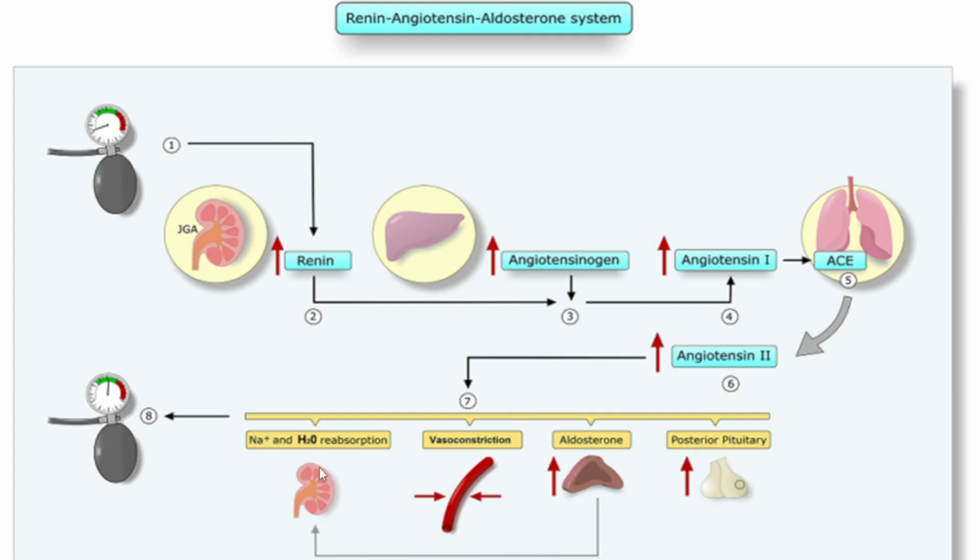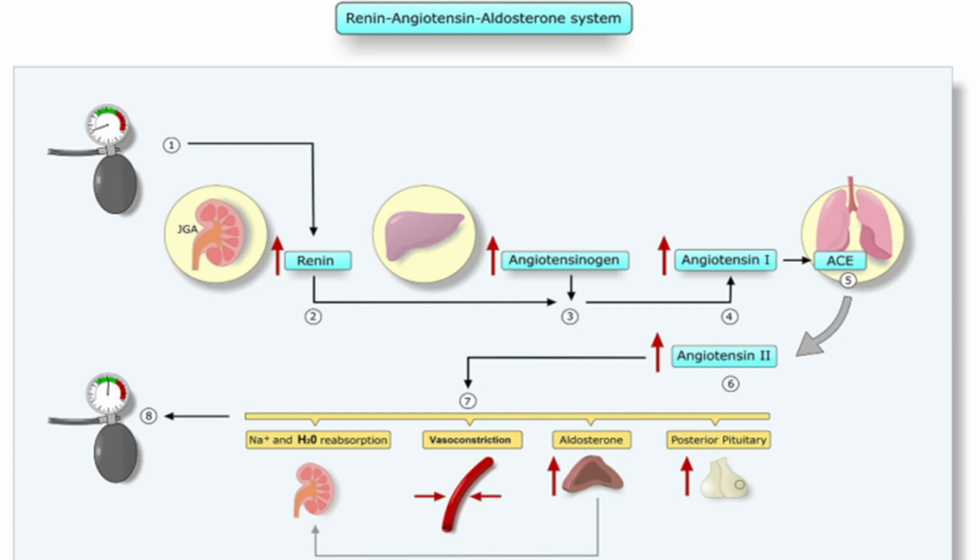And sodium and water reabsorption we have already explained. And from the posterior pituitary, ADH, antidiuretic hormone, will be released, and it will stimulate the collecting ducts of the kidneys and can cause water reabsorption from the collecting tubules. Okay, so this is in short regarding the renin, angiotensin, aldosterone system.